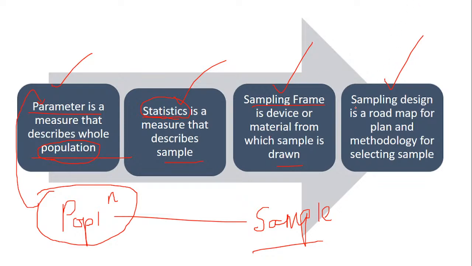And when we talk about sampling design, it is a roadmap, the methodology for selecting the sample. We are using certain designs in order to study our research. That design, or research design as we call it, indicates your sample design. So please remember that we have 4 terms: population, sample, the sample drawn in the form of sample frame, and the methodology used, which is called sampling design.